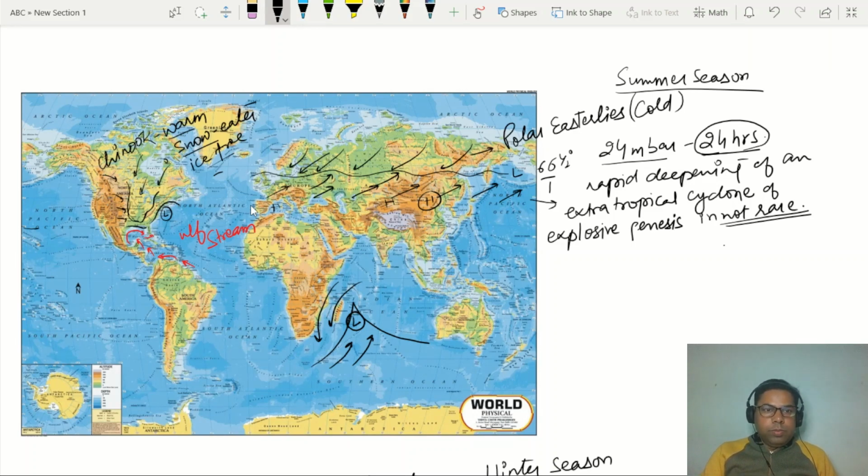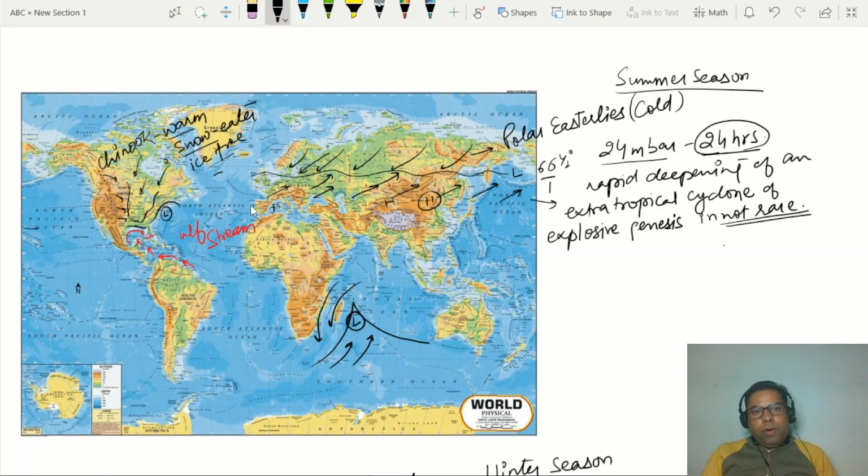So do not be confused if you are getting an explanation that the jet stream is playing the prevailing role; no, it does not have much connection with the Rossby waves. It is connected with frontogenesis or the extratropical cyclone, and also with the extension of the blizzard or the polar easterlies, right?